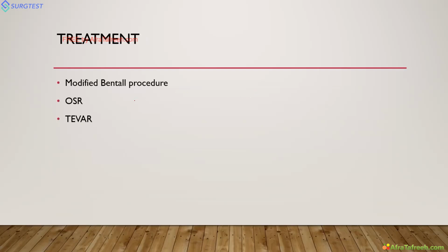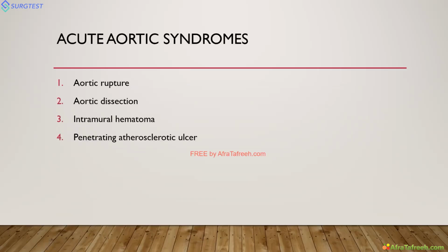You can do open surgical repair, or endovascular aortic repair, and then the modified Bentall procedure. This is the surgical procedure done for the treatment of thoracic aortic aneurysm. Next, coming to the aortic syndromes, the most important is aortic dissection. The others are aortic rupture and intramural hematoma.